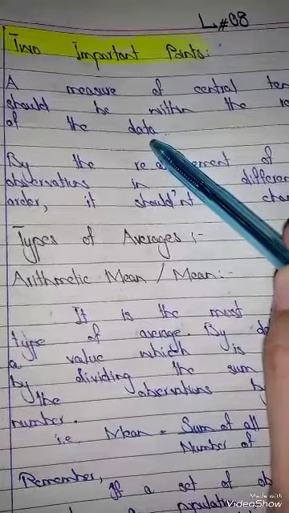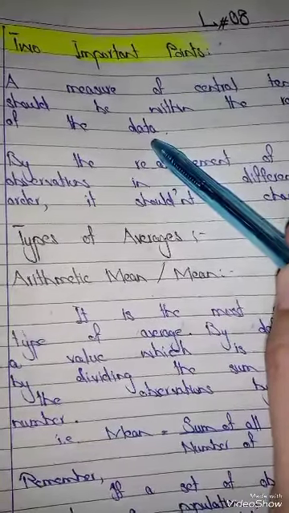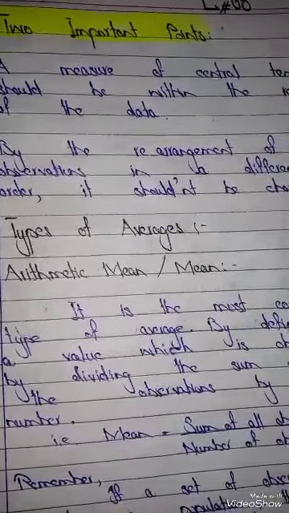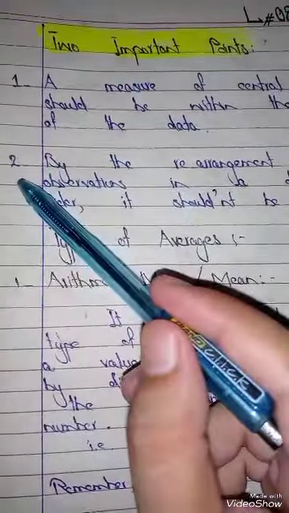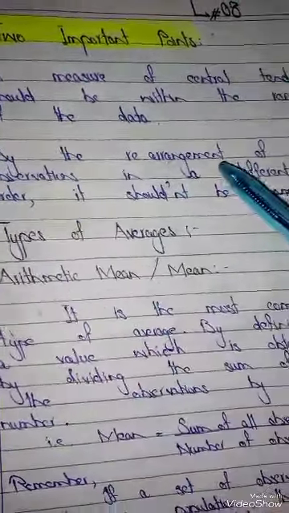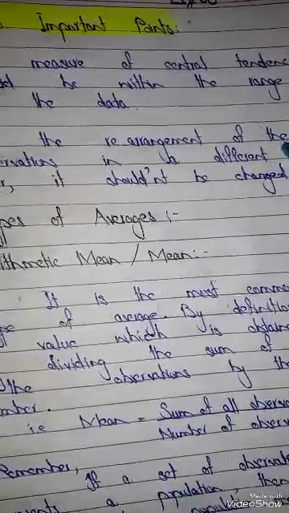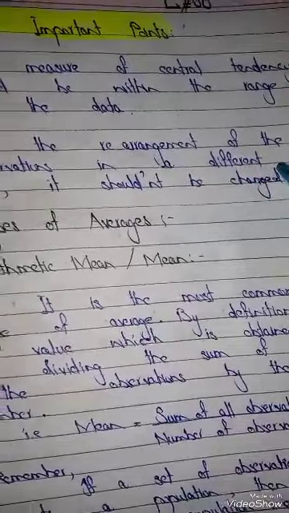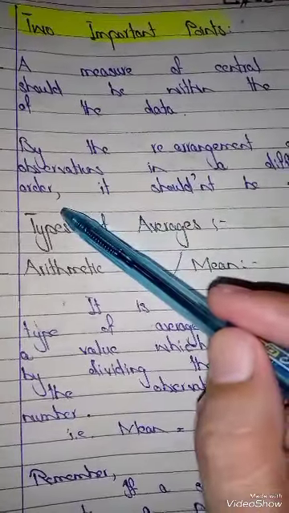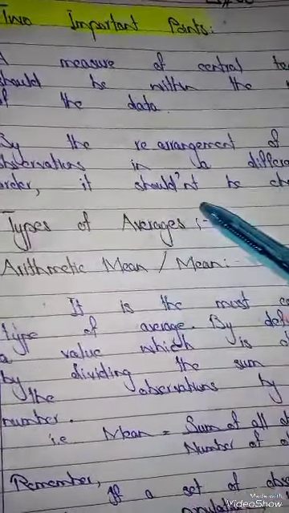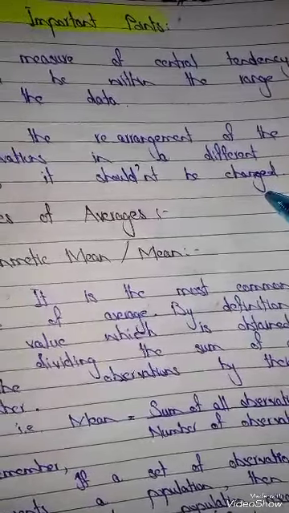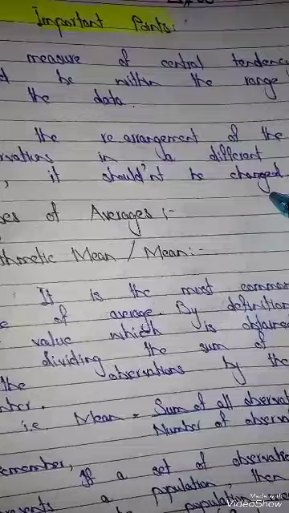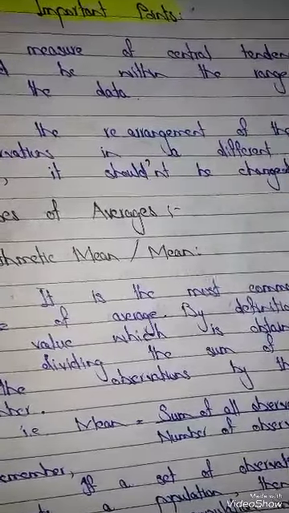And the second one: by rearranging the observations in a different order, the measure of central tendency should not change.